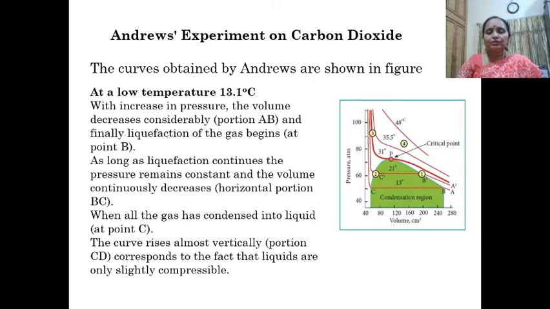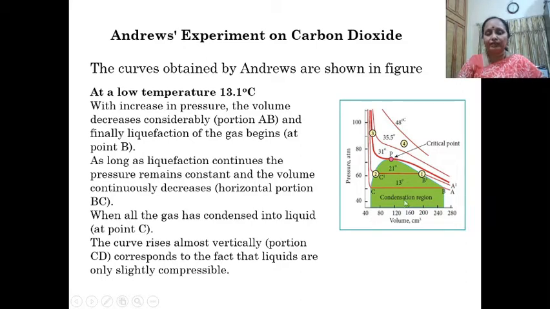The conclusions we can draw from Andrews' experiment on carbon dioxide are as follows. First, let us take the case at a low temperature, that is 13.1 degrees Celsius.